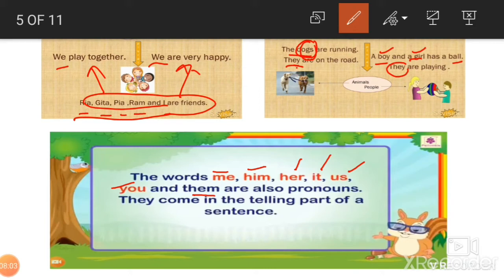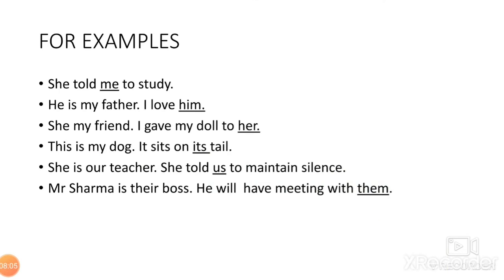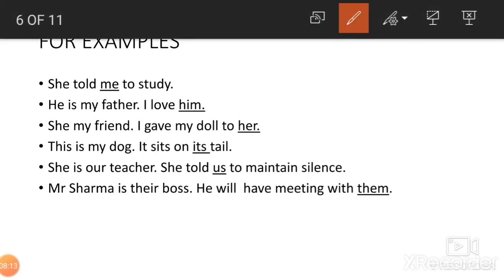They come in the telling part of a sentence. For example, she told me to study. He is my father. I love him. For father, for he, you have to use the word him. She is my friend. I gave my doll to her. For she, we will be using the word her.